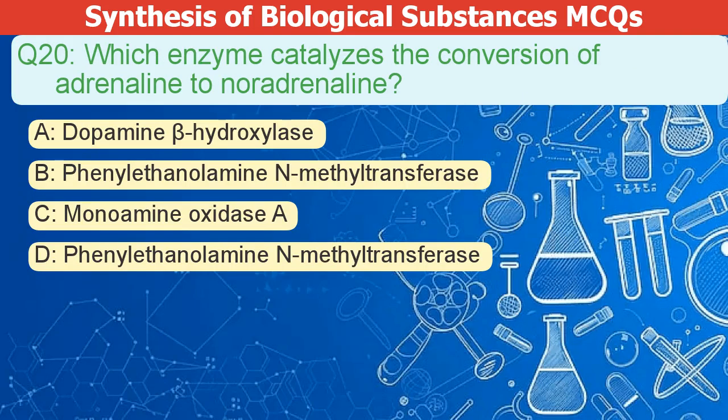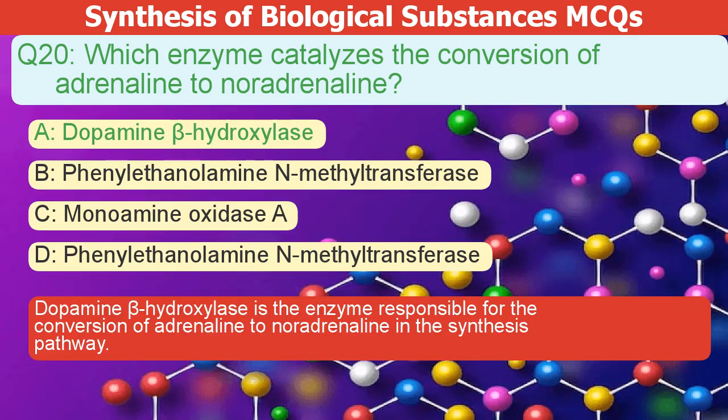Which enzyme catalyzes the conversion of adrenaline to noradrenaline? A. Dopamine beta hydroxylase. B. Phenylethanolamine N-methyltransferase. C. Monoamine oxidase A. D. Phenylethanolamine N-methyltransferase. The correct answer is A. Dopamine beta hydroxylase is the enzyme responsible for converting adrenaline to noradrenaline in its synthesis pathway.